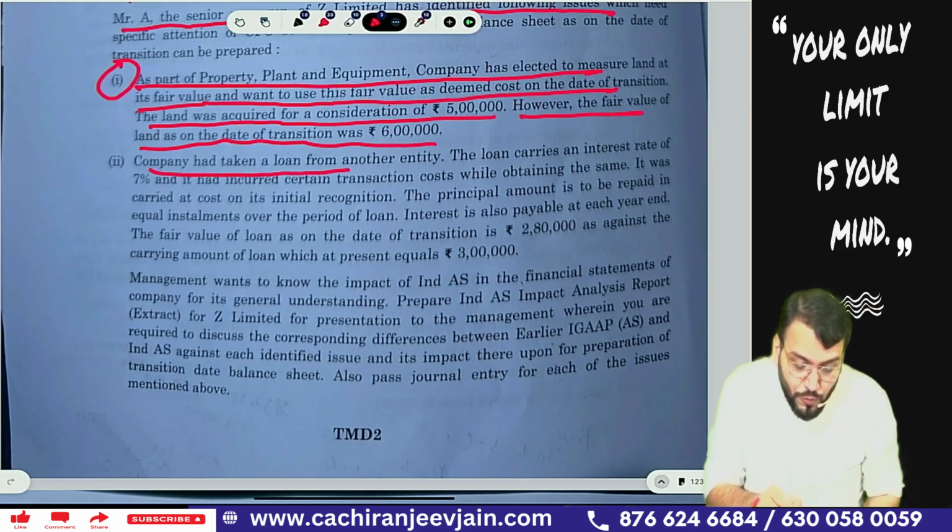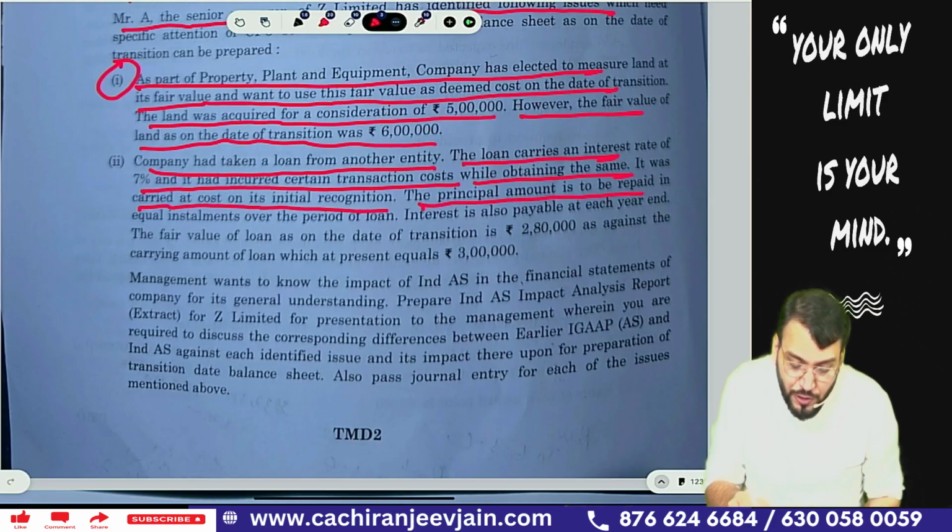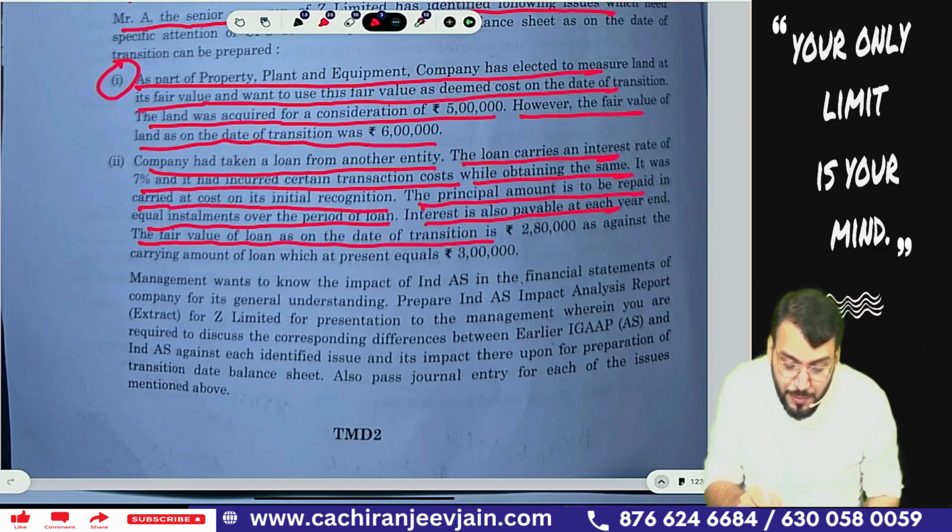Company had taken a loan from another entity. The loan carries an interest rate of 7%. It had incurred certain transaction costs while obtaining the same. It was carried at cost on initial recognition. The principal amount is to be repaid in equal installments over the period of the loan. Interest is also payable at the end of each year. The fair value of the loan on the date of transition is 2,80,000 as against the carrying amount of the loan, which is presently equal to 3 lakh.